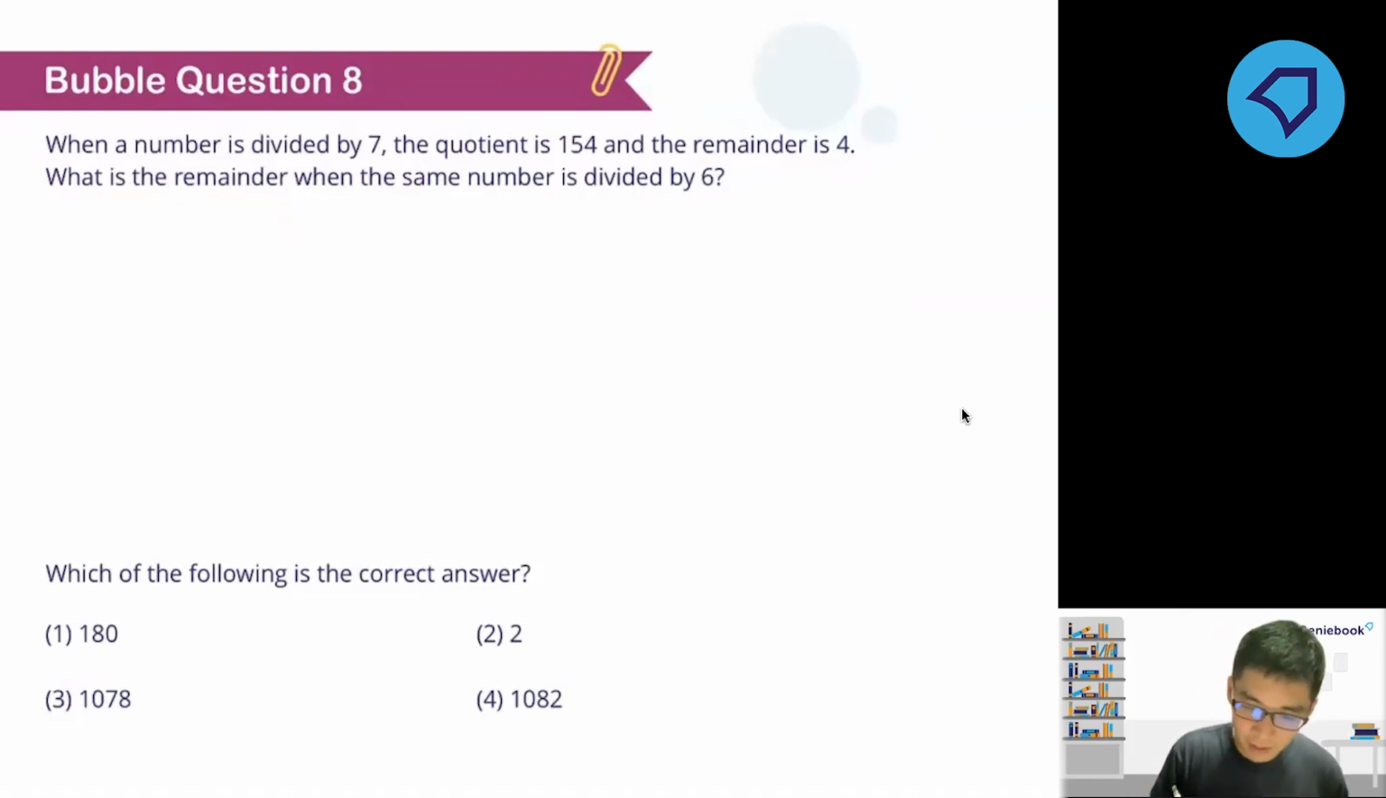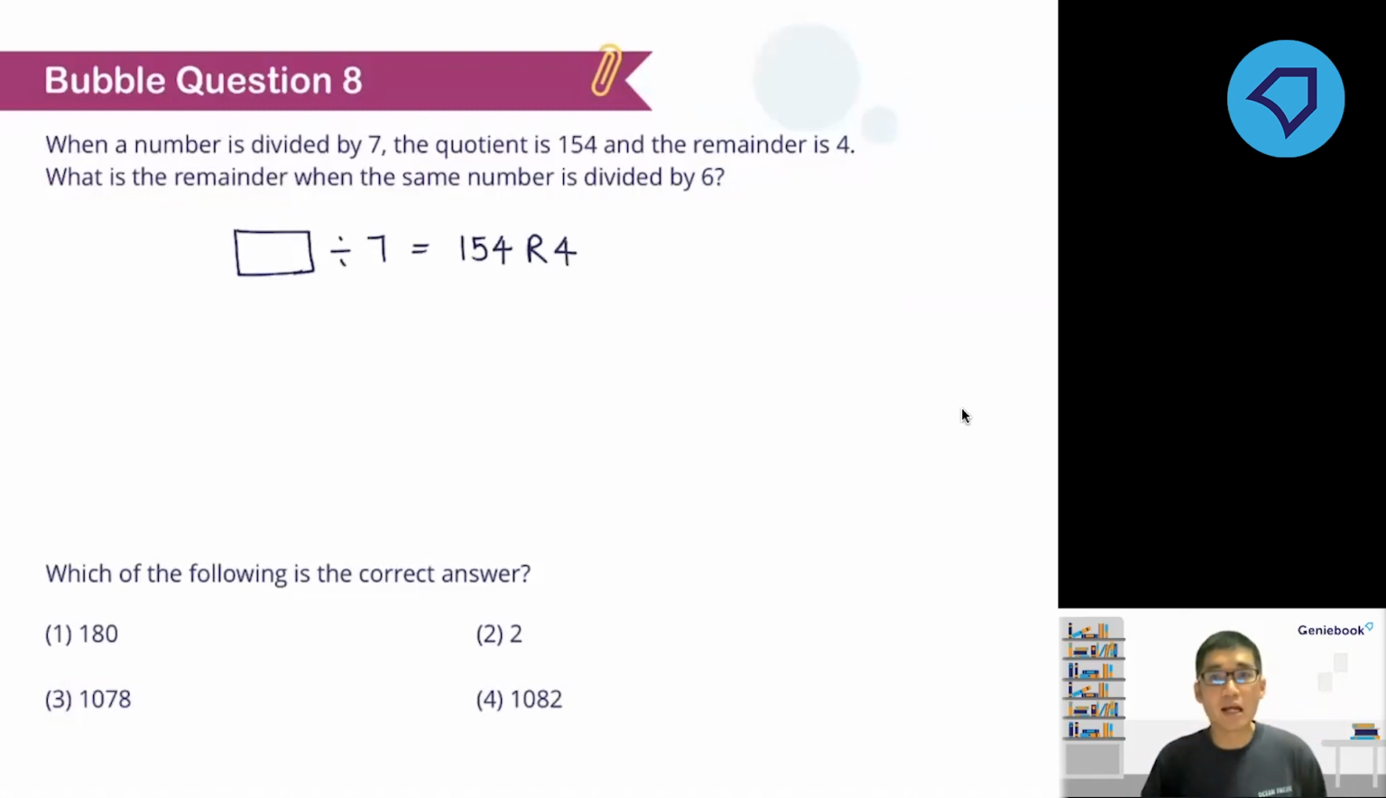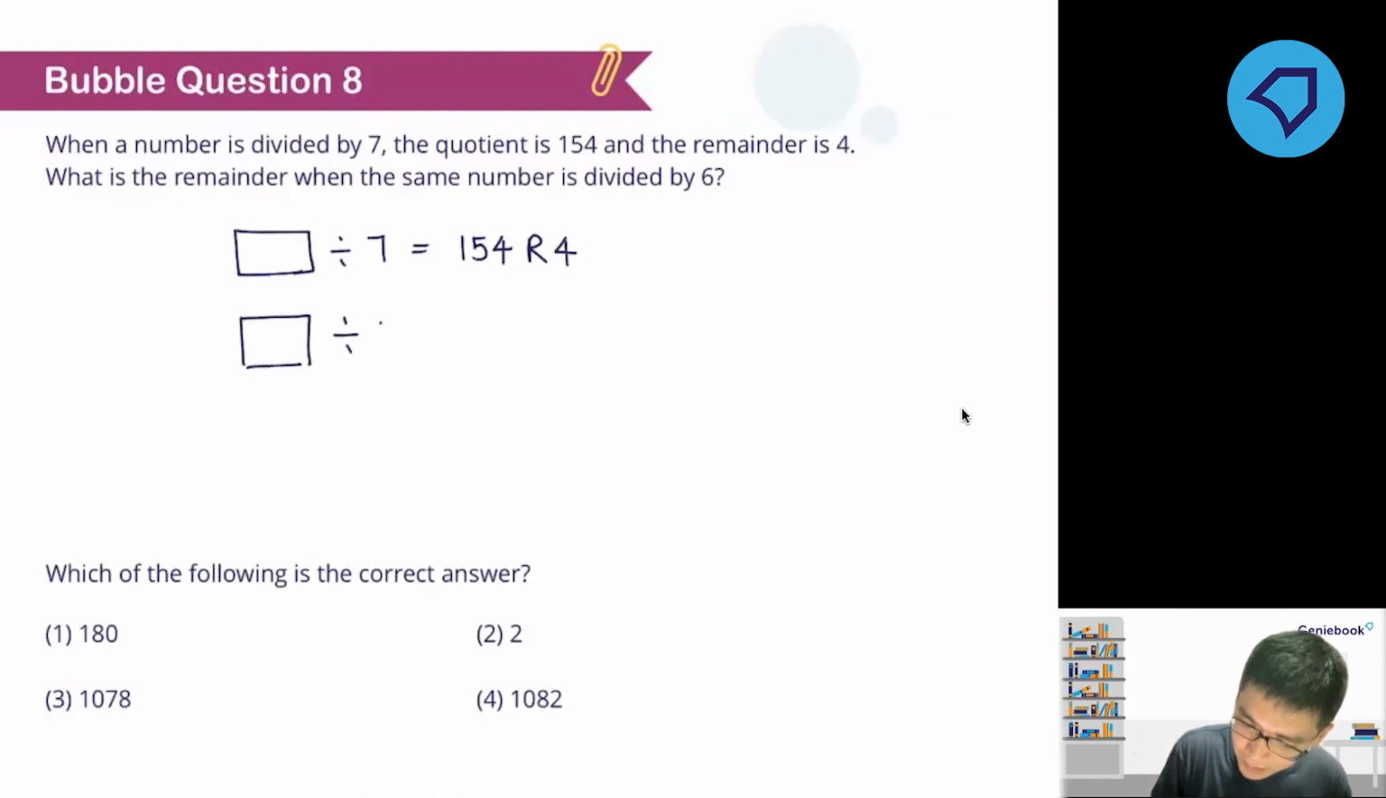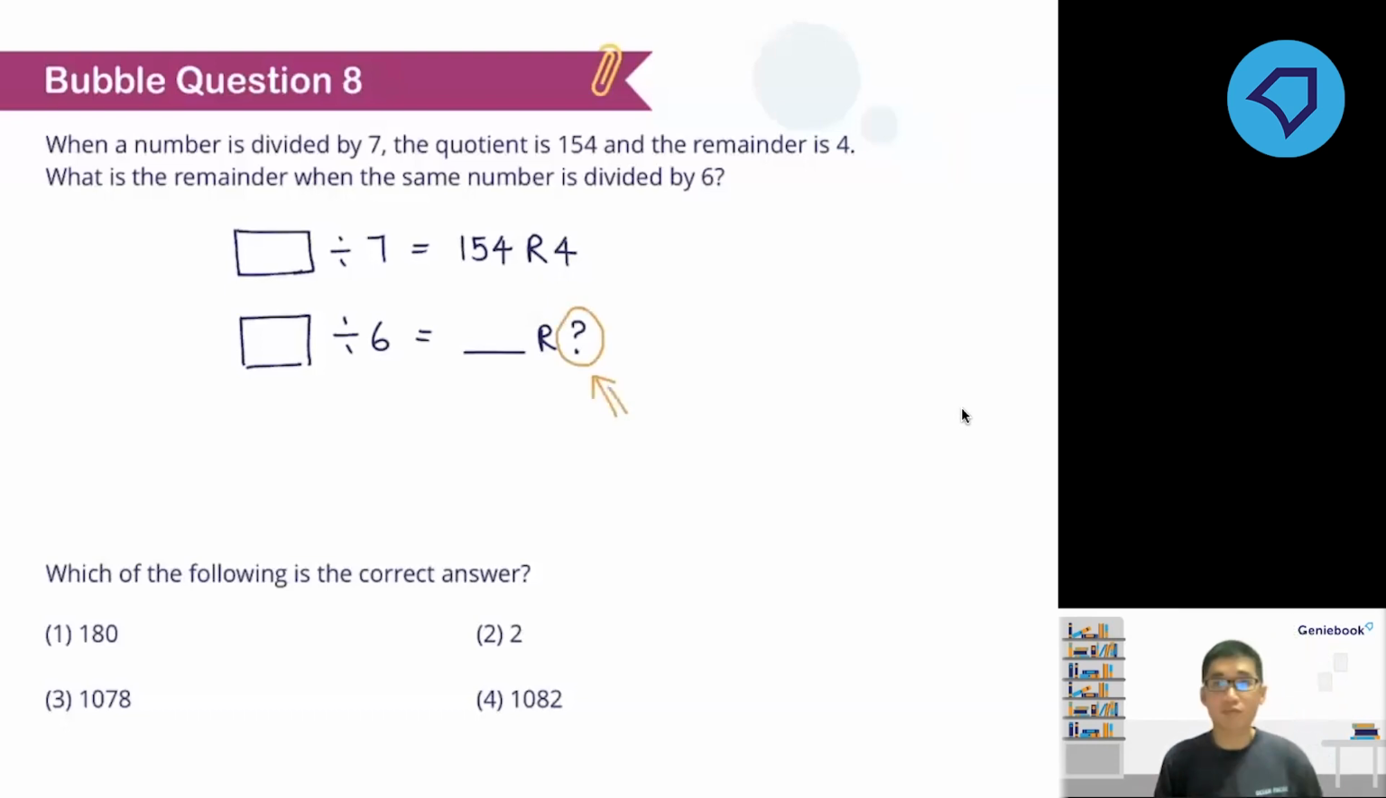Now, do you all understand what this question is? Okay, let me just write it down. So basically, it says that I have a number. When this number is divided by 7, I get a quotient of 154 and a remainder of 4. Okay, now when I take this same number and I divide by 6, I want to know what is the remainder. This is what I want to find.